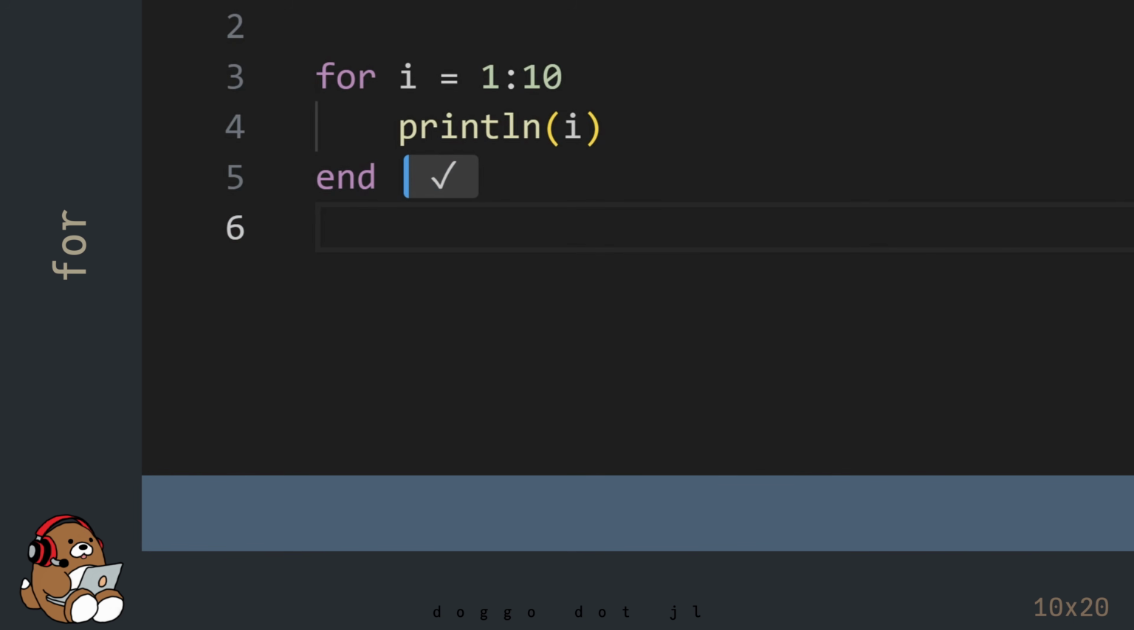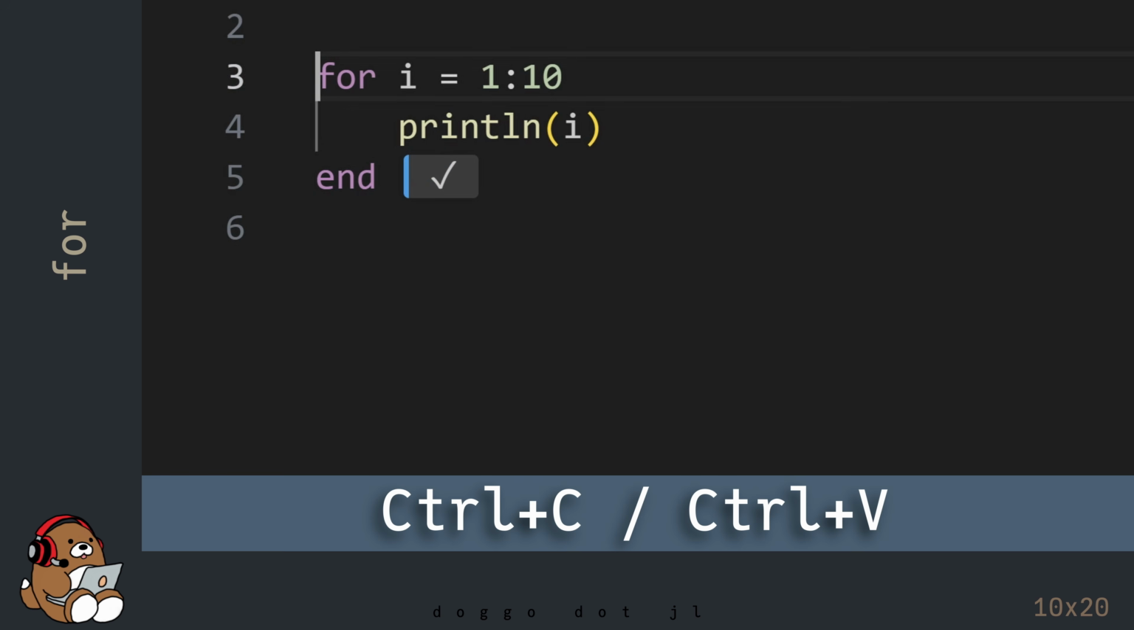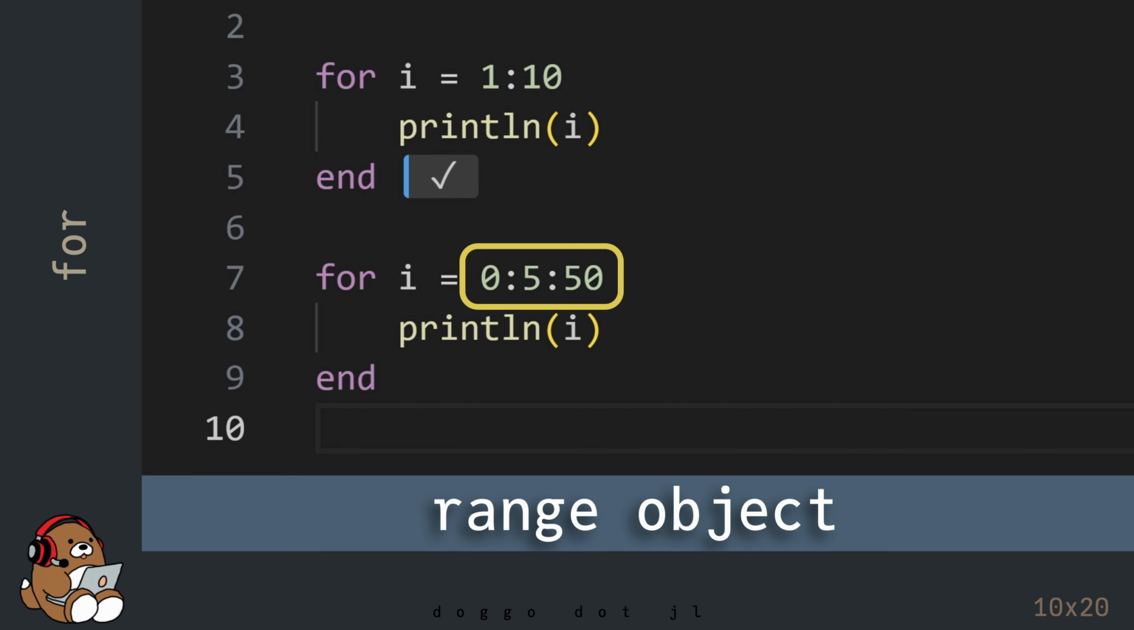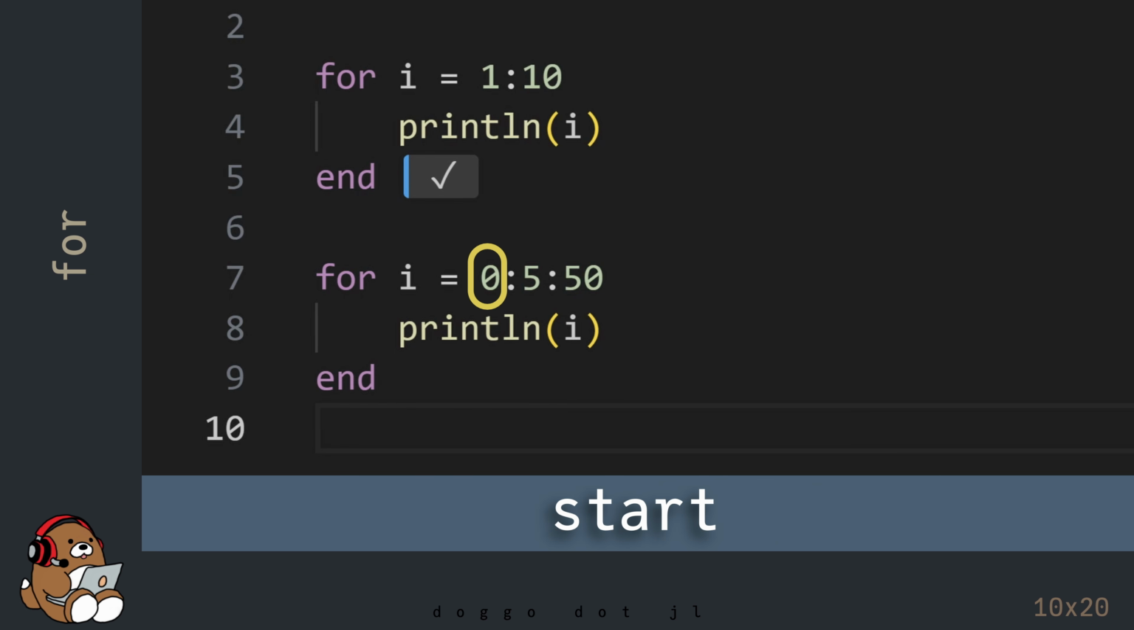One of the keys to using the for loop is understanding how the range object works. So let's take a look at a couple more examples. Here I'm copying and pasting the code by using Ctrl-C and Ctrl-V. In this example, the range object has 3 numbers separated by colons. Like in the first example, the first number is the starting number in the range, inclusive. The last number is the ending number in the range, inclusive. The number in between is the step size.